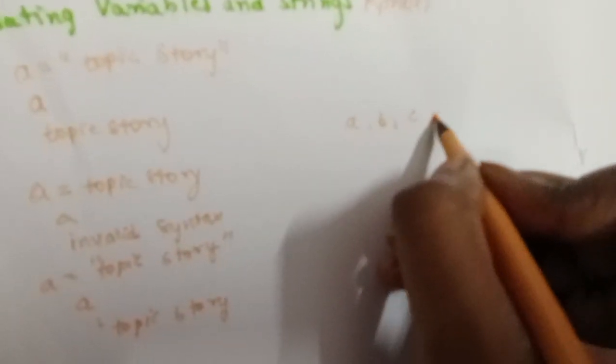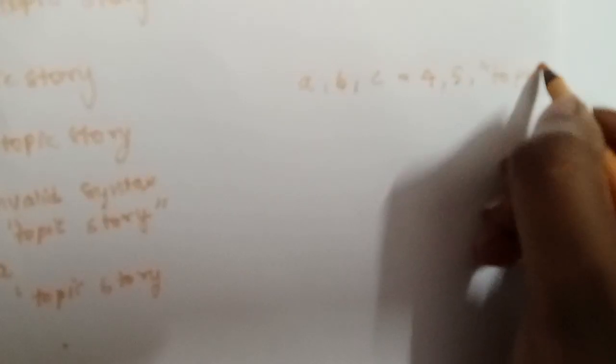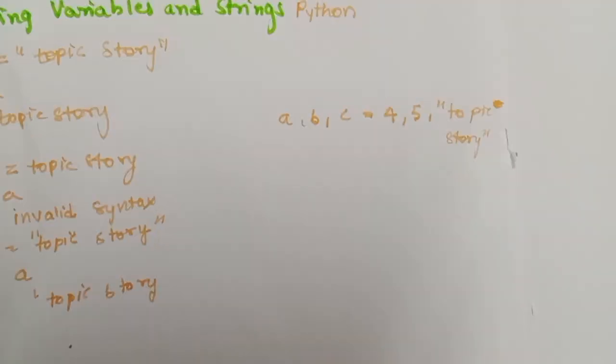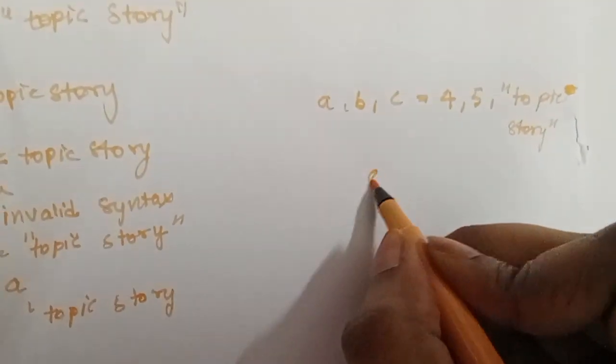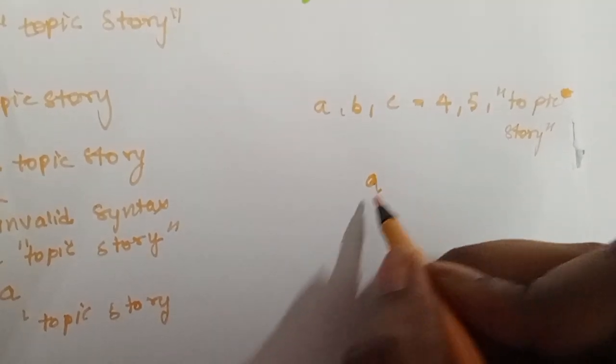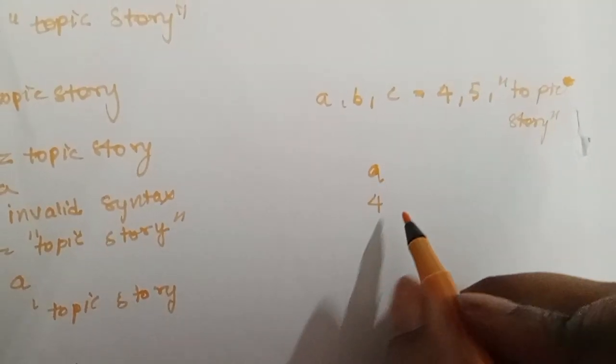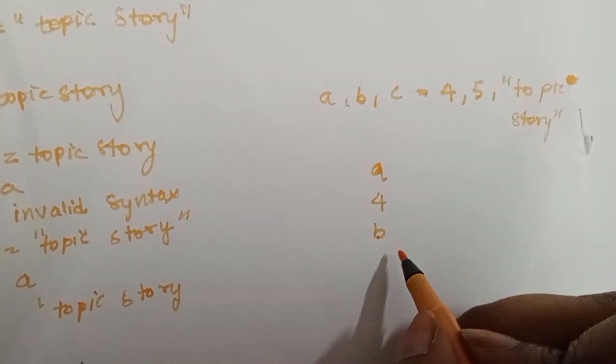For example, if you take a comma b comma c is equals to 4 comma 5 comma topic story. Okay, so in Python, if we ask simply for a, it will give the output as 4, and if I ask separately for b, it will give output as 5.